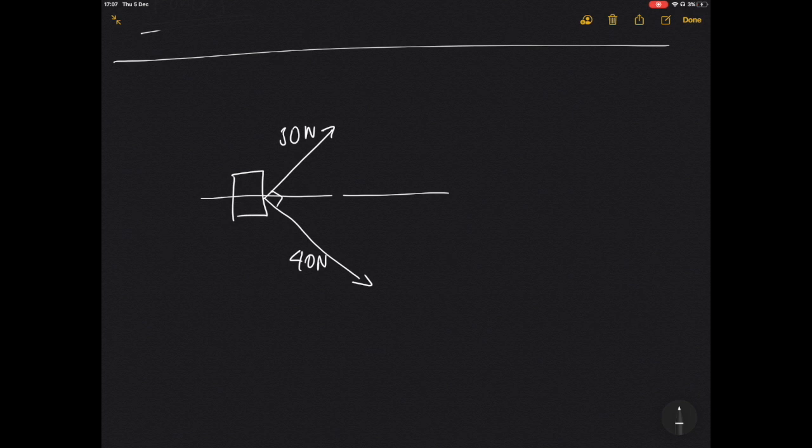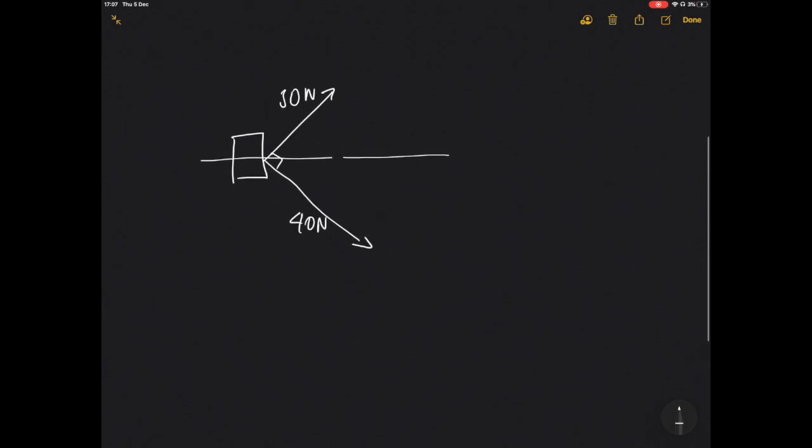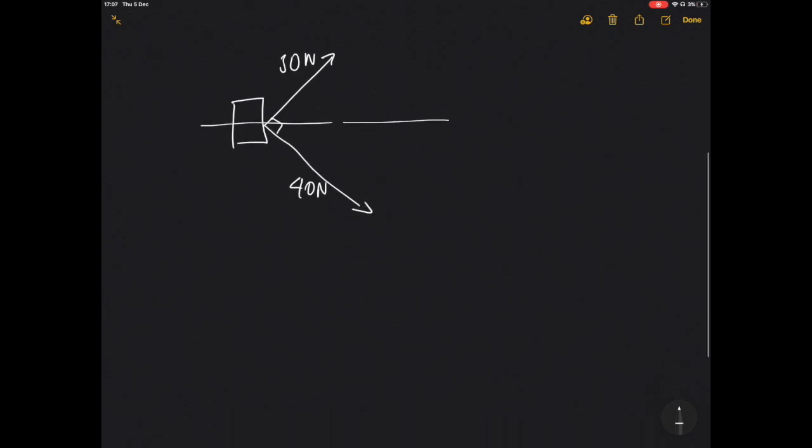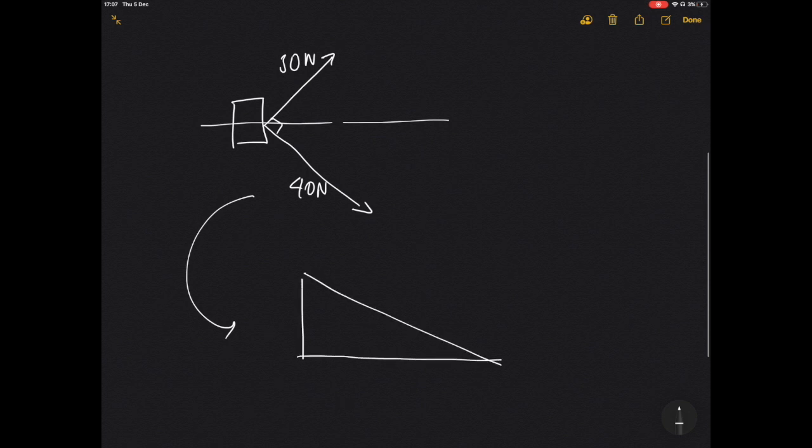Well, I can see here that we have something very similar to what we've previously been working on. We actually have a triangle here, a right angle triangle. Our longest length is 40 and our second length is 30. What we've been shown previously is that a squared plus b squared equals c squared. So that's quite easy.